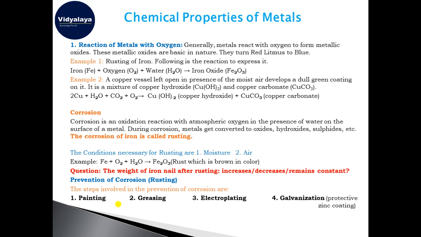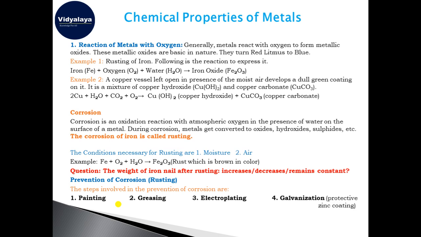What are the two main conditions essential for rusting or corrosion? First is moisture, that is water, and second is oxygen, that is air. Iron plus oxygen plus water gives you Fe2O3, that is iron oxide, which is brown in color. When you dissolve this red rust in water, shake it, and use that water with litmus paper, it will turn the red litmus blue.